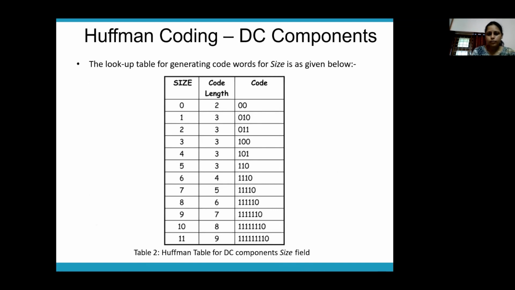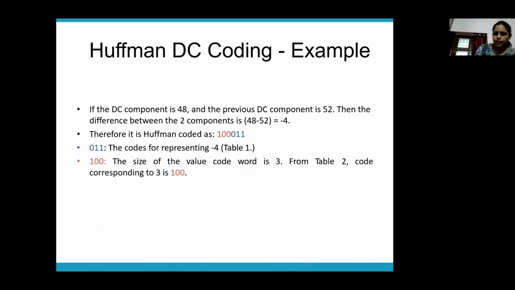Okay. For example, I'll just show you an example. If your DC component is 48, and the previous DC component is 52. So 48 is the DC component in your first block and 52 is the DC component in second block. What do we normally do when we do vectoring? We subtract this, right? We do 48 minus 52, so we'll get minus 4. Now we have to apply Huffman coding on this DC. How will you do Huffman coding of this minus 4?